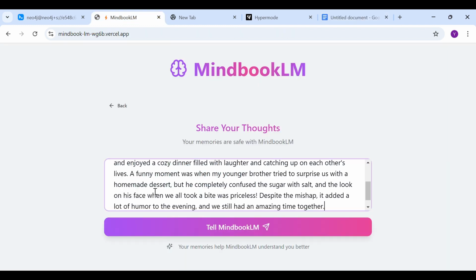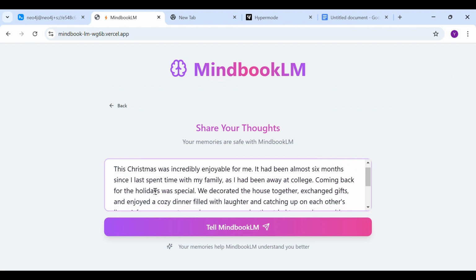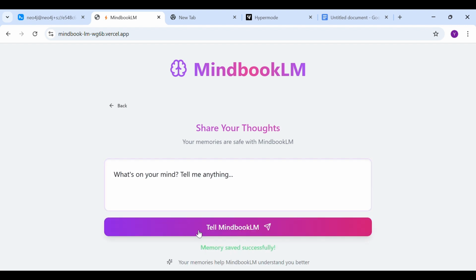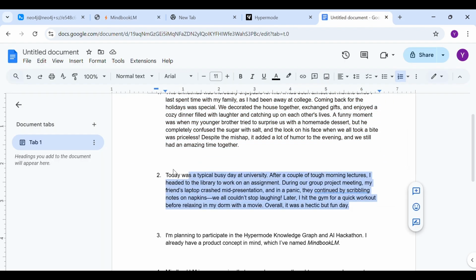Right, I do quite remember it very well because this is not so long, but I can't be sure enough that I would be remembering it exactly after, let's say, a couple of years. So this is the first thing I will be sharing with it, and that's it. I want to share the next thing as well. This is how my day was today,